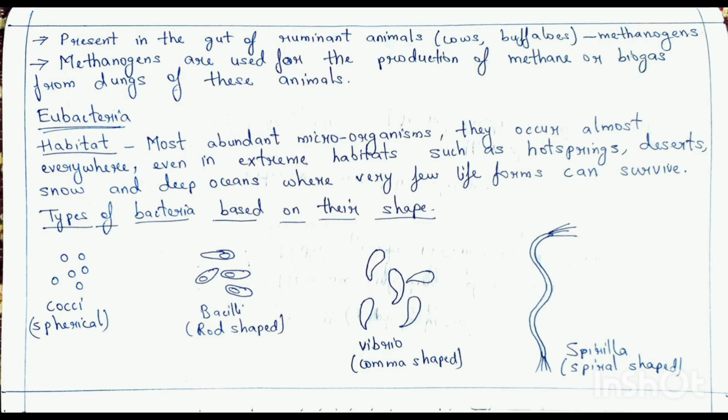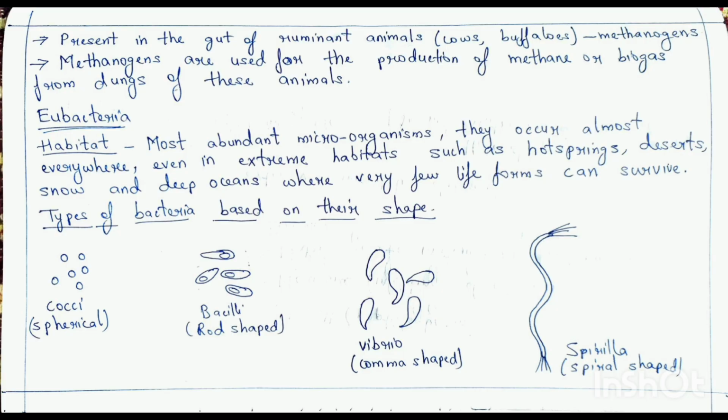And the next group we have is eubacteria. Eubacteria is also called true bacteria. We'll see the habitat of eubacteria, then the types of bacteria based on shape, then the structure of bacteria and the nutrition of these bacteria. So first of all, habitat. These eubacteria are the most abundant microorganisms present in this world. They occur almost everywhere. They even live in extreme habitats such as hot springs, deserts, snow, deep oceans, where very few life forms can survive.